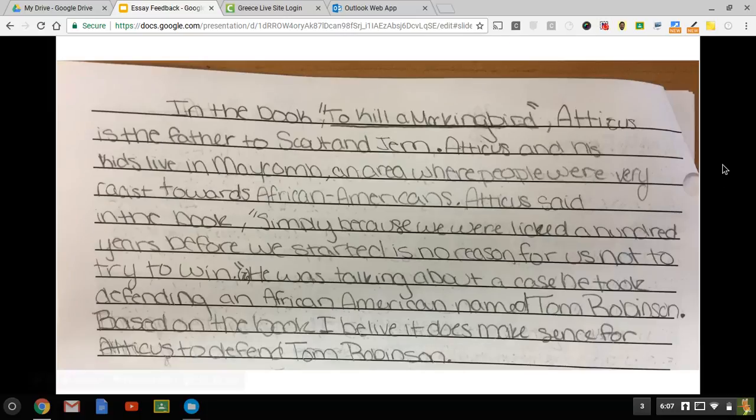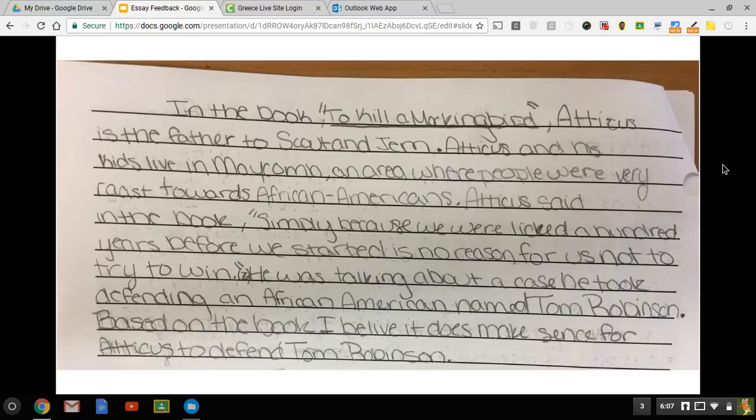The next example says, in the book To Kill a Mockingbird, Atticus is the father to Scout and Jem. Atticus and his kids live in Maycomb, an area where people were very racist towards African Americans. Atticus said in the book, simply because we were licked 100 years before we started is no reason for us to not try to win. He was talking about a case he took defending an African American named Tom Robinson. Based on the book, I believe it does make sense for Atticus to defend Tom Robinson.